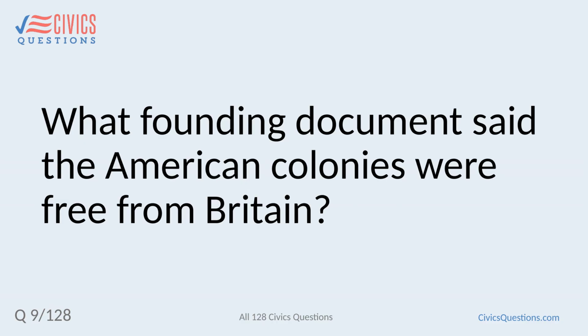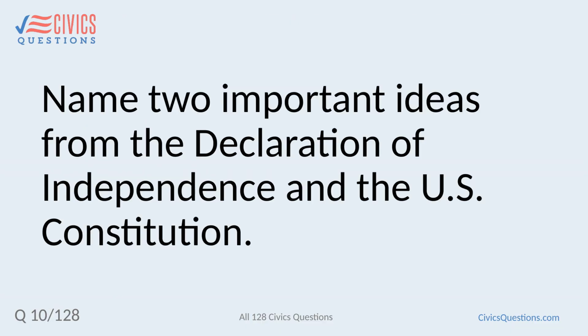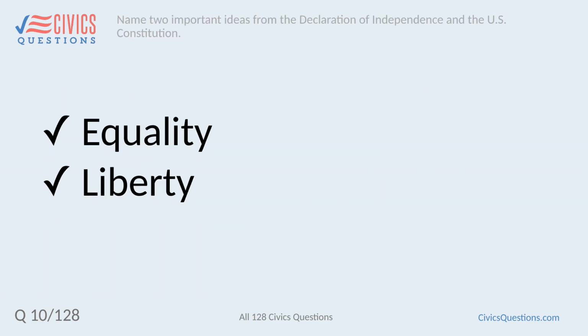What founding document said the American colonies were free from Britain? Declaration of Independence. Name two important ideas from the Declaration of Independence and the U.S. Constitution. Equality, liberty.